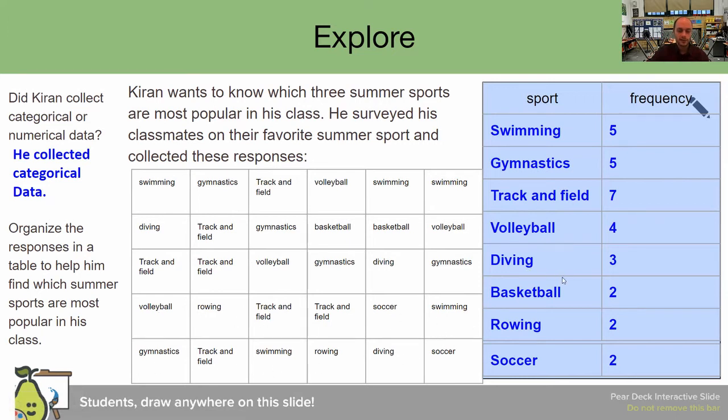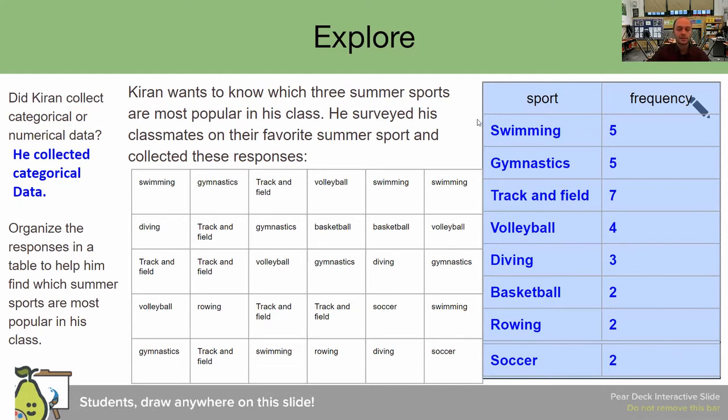Next, we have diving. On the table, we have 3 times it pops up. So let's check. Diving comes up once, twice, and 3 times. Excellent. Basketball comes up exactly twice. Rowing comes up once right here and once right here. So that's exactly twice. And soccer comes up 2 times. Soccer once, soccer twice. And if we check, there's no more soccer here. All right.